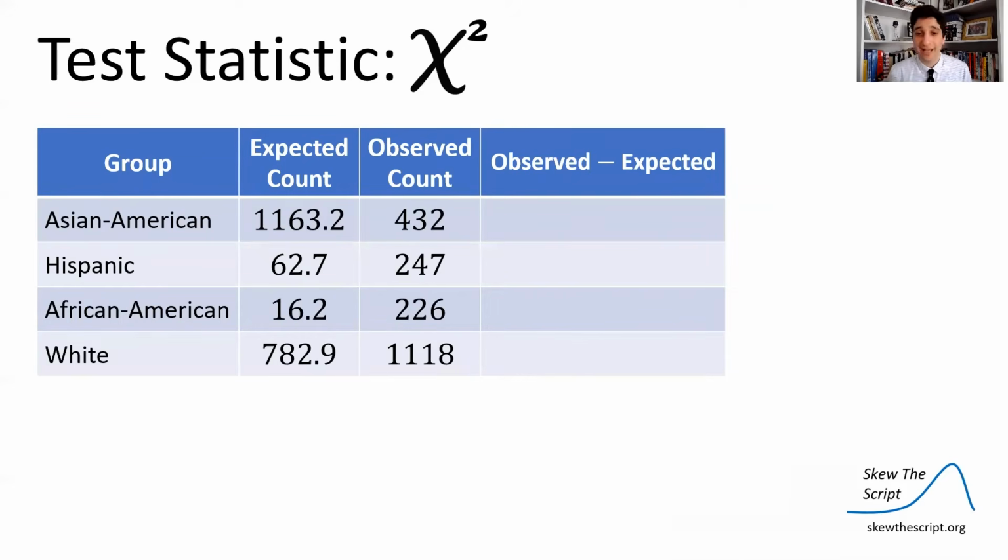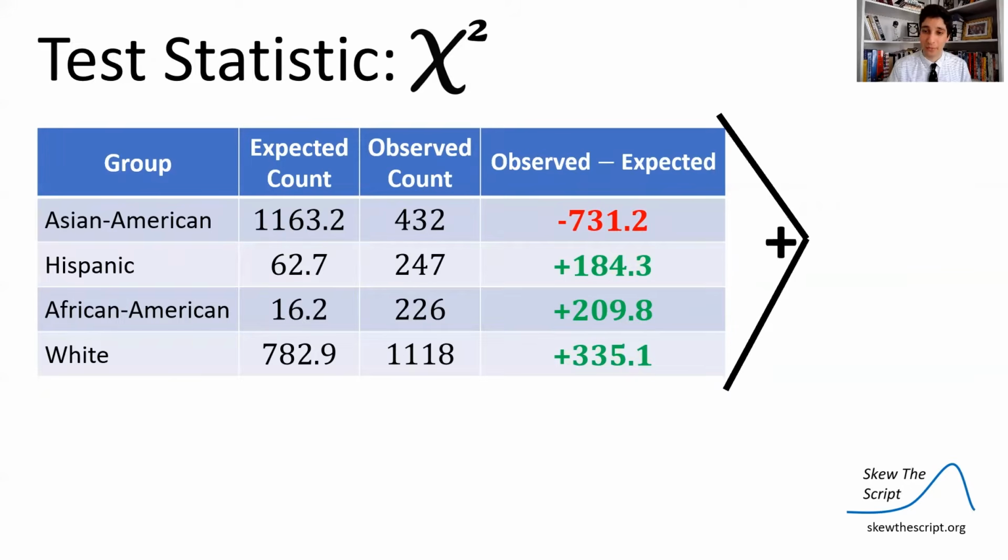So we're going to take the observed counts and subtract the expected counts. For the Asian American group, that's negative 731. And for the other groups, we get some positive numbers. So the initial thing to notice here is that for the Asian American group, there were fewer admitted than expected, given what we saw in the top academic applicant pool. And for all other groups, including for white students, there were more admitted than expected, given what we saw in the top academic applicant pool.